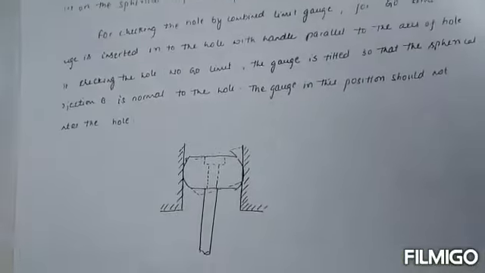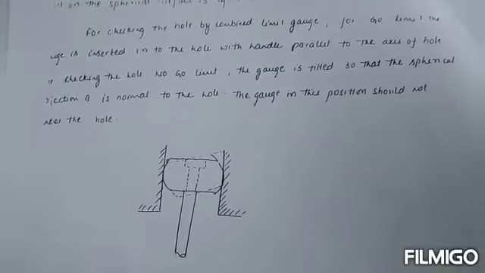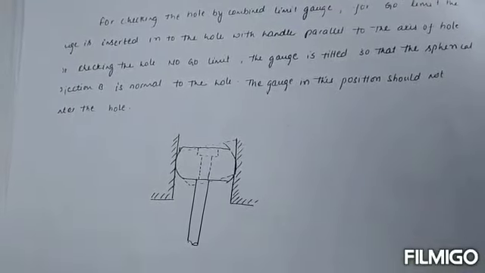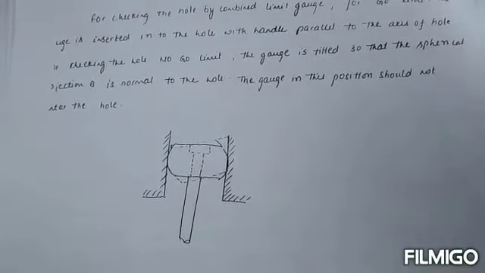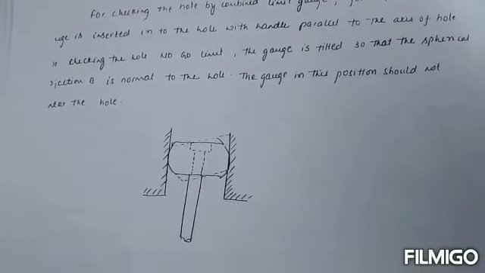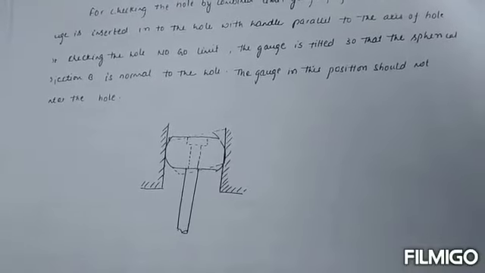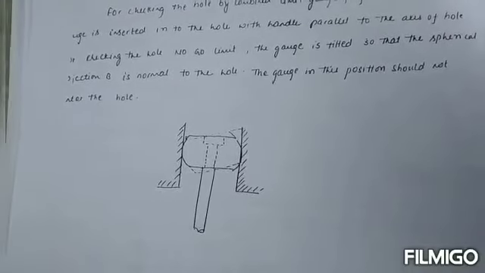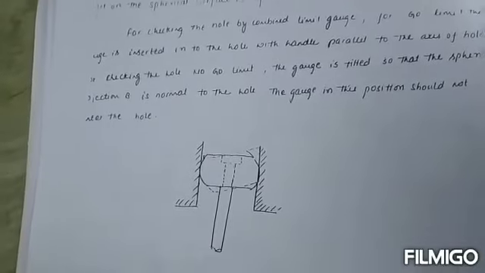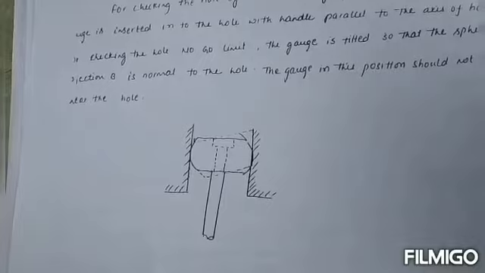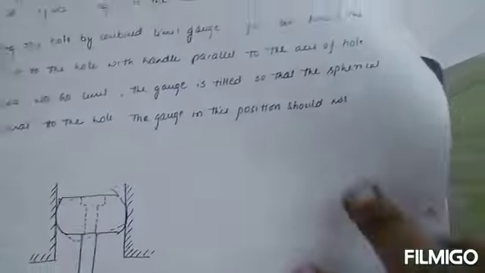And for checking with the combined limit gauge, for the go limit, the gauge is inserted into the hole with the handle parallel to the axis of the hole. For checking the no go limit, the gauge is to be tilted so that the spherical projection can check the hole, which suits mass production. Okay, and also these limit gauges can be determined throughout the principles of the limit.